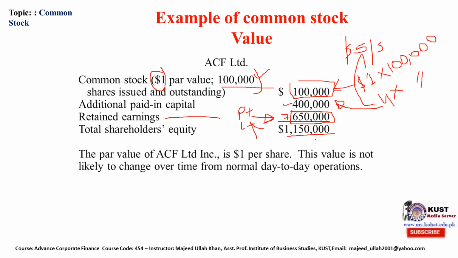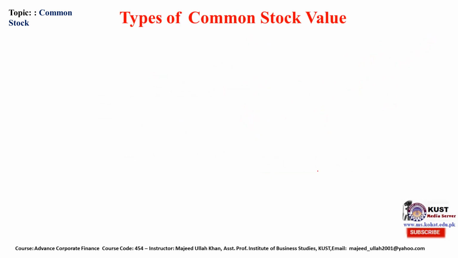1.15 million dollars. The par value of ACA Limited is 1 per share. This value is not likely to change over time from normal day-to-day operation. So that is a recorded value, it never changes. Type of common stock value.